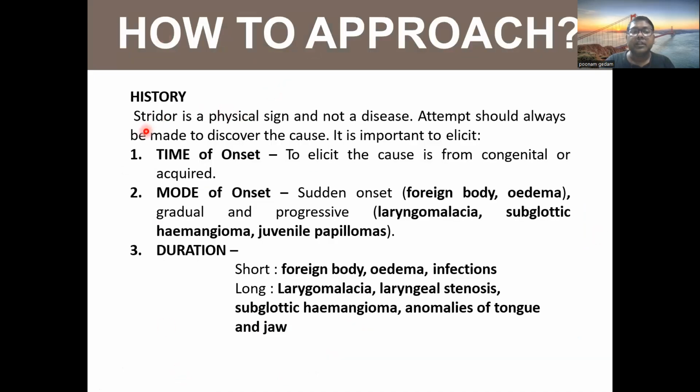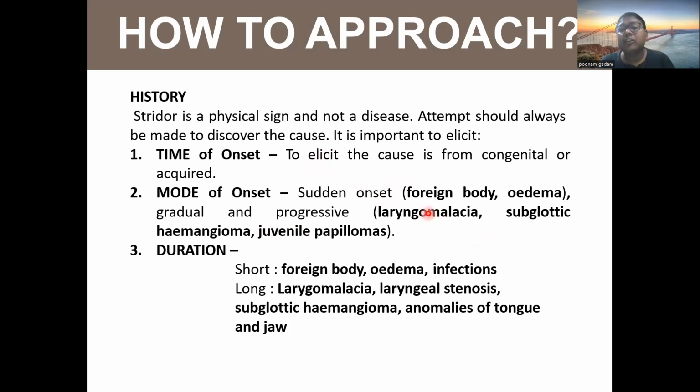So how to approach? Now we are discussing how to approach a case of stridor. Stridor is a physical sign and not a disease. Attempts should always be made to discover the cause. It is important to elicit the time of onset, whether congenital or acquired.